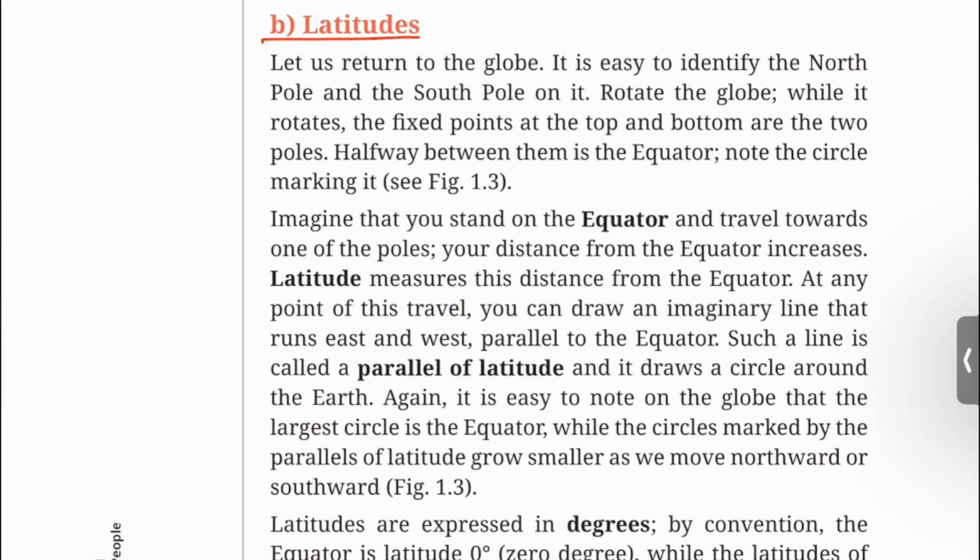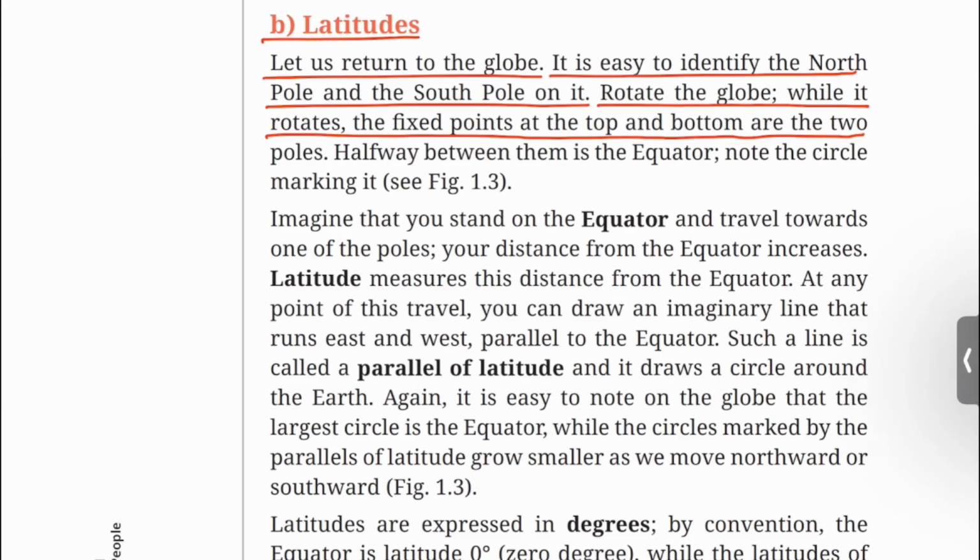B. Latitudes. Let us return to the globe. It is easy to identify the North Pole and the South Pole on it. Rotate the globe. While it rotates, the fixed points at the top and bottom are the two poles. Halfway between them is the equator. Note the circle marking it. See Figure 1.3.